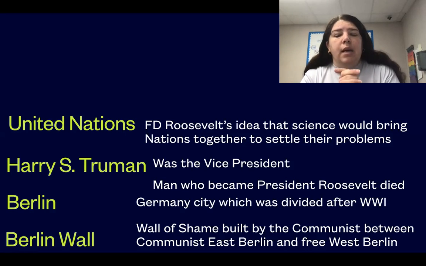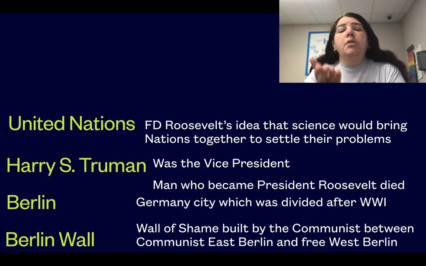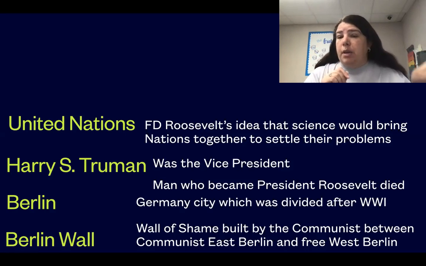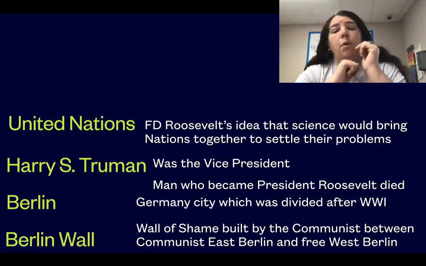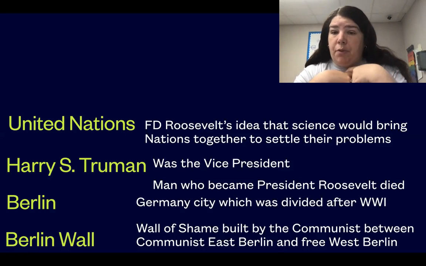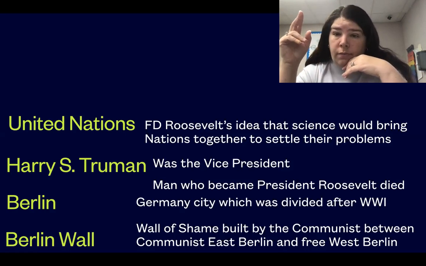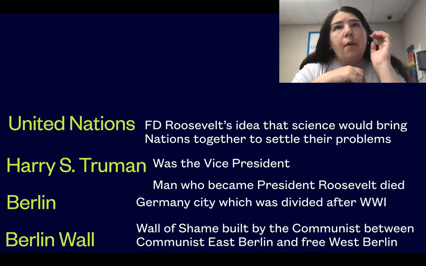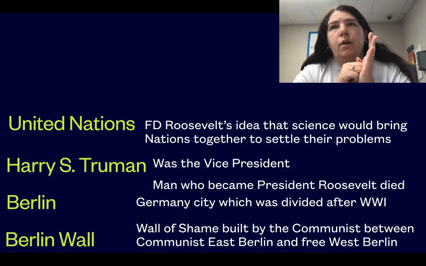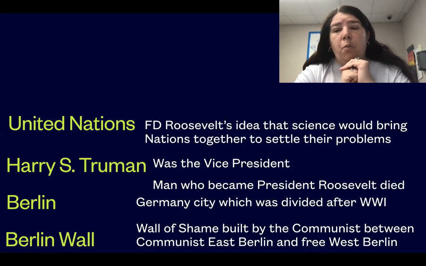And what would happen is that they decided that they were going to build a wall to separate, okay? Separate people freedom and non-freedom, so that the people who were not free had this wall. And what would happen is people who wanted to be free but were not would try to climb the wall. And what do you think they did to those people? Yeah, they shot them. They killed them. So that was in 1960 when that Berlin Wall was put up. It wasn't until about 1990 when they took that wall down.